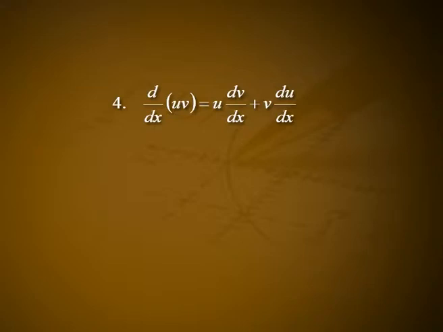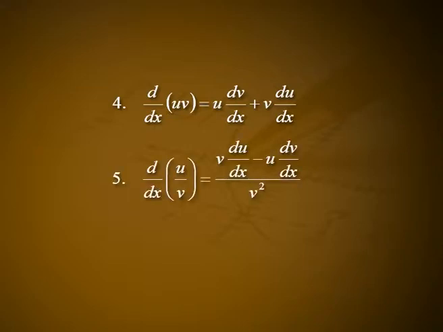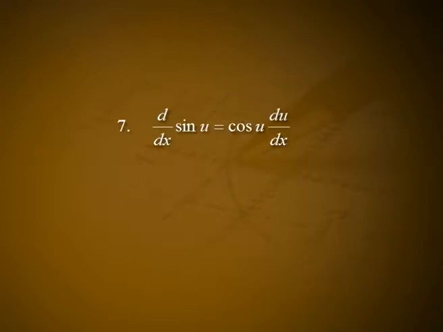du/dx. Fifth one, d/dx of u/v is equal to (v du/dx - u dv/dx) / v². Sixth one, d/dx of u^n is equal to n u^(n-1) du/dx. Seventh one, d/dx of sin u is equal to cos u du/dx. Eighth one, d/dx of cos u is equal to -sin u du/dx.